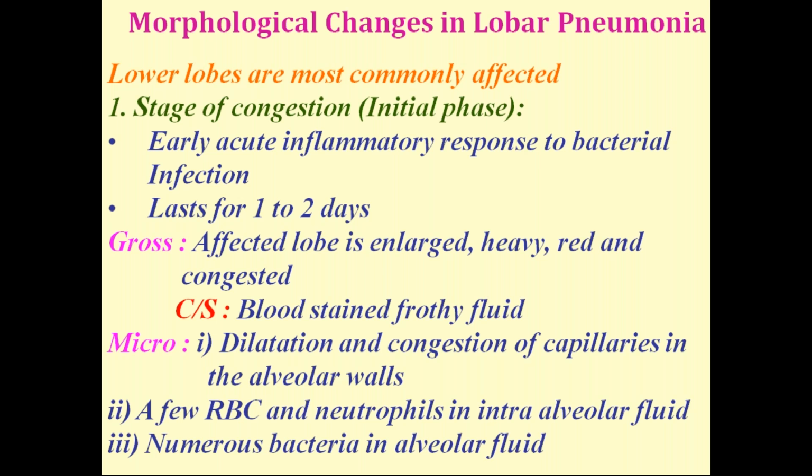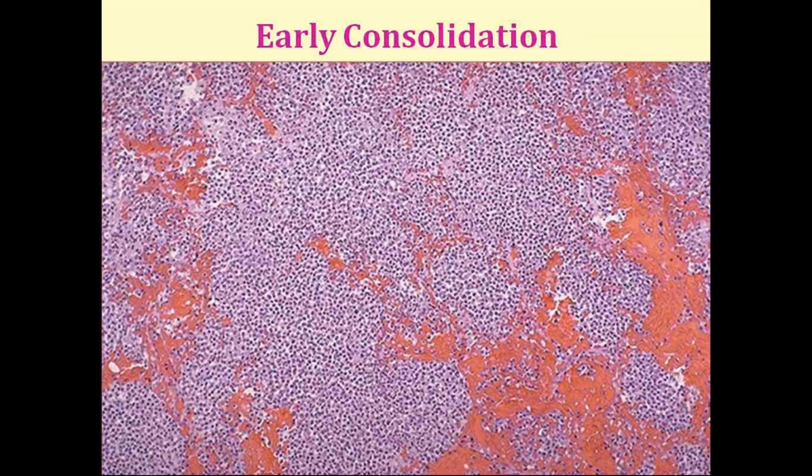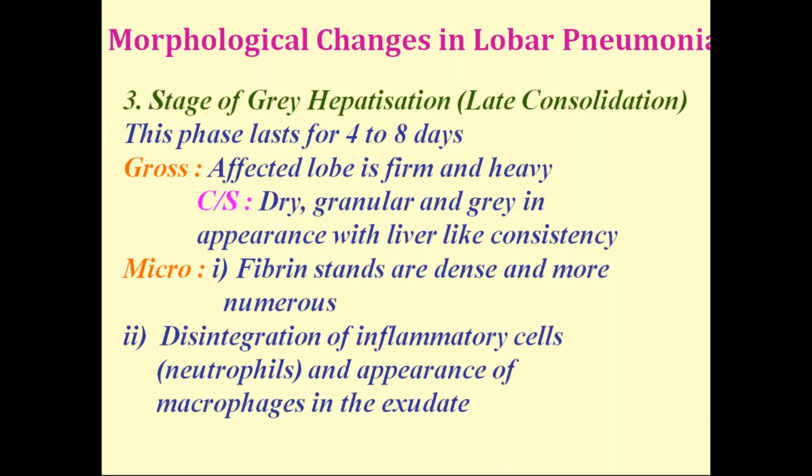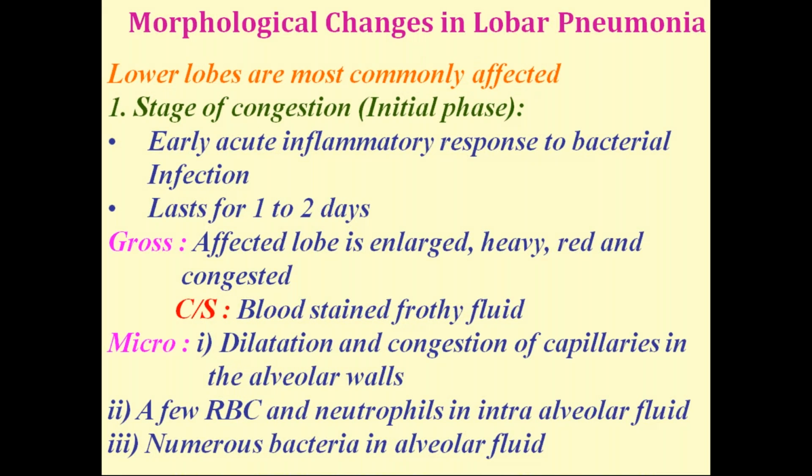Here you'll have 4 phases, and these phases are important in the morphology of pneumonia. First is the stage of congestion, second is the stage of red hepatization, then the stage of gray hepatization, and then the stage of resolution. So there are 4 stages in pneumonia.